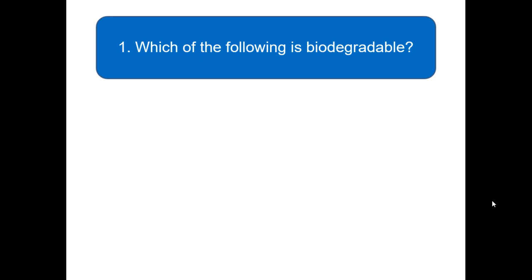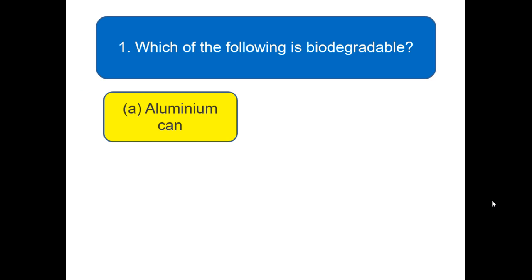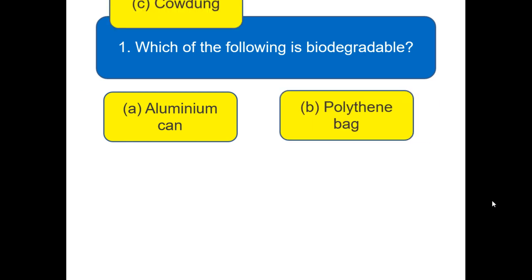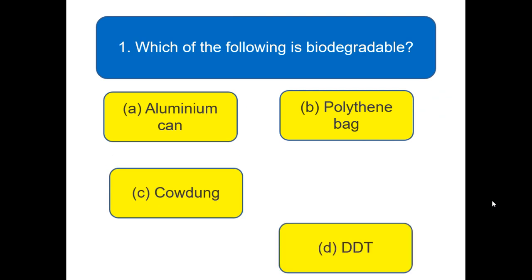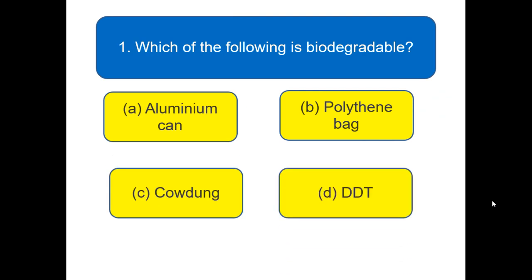Which of the following is biodegradable? Aluminum can, polythene bag, cow dung, DDT. Which is the correct answer for this question? Just write it down on your page. Here we go for the next question.